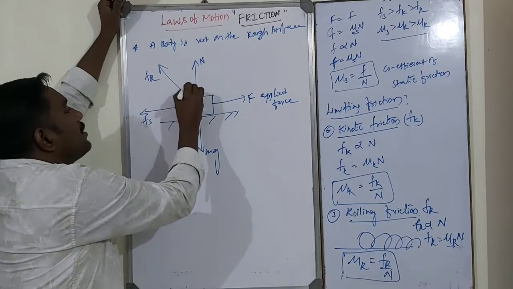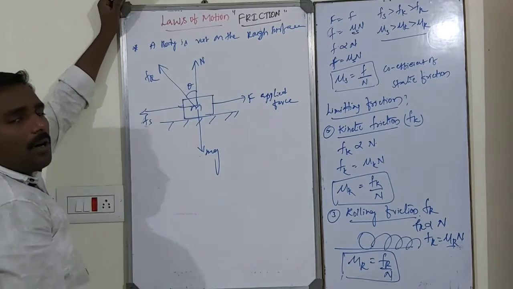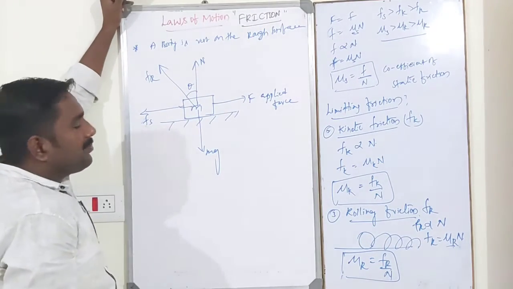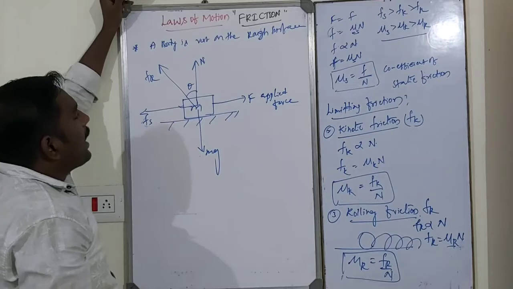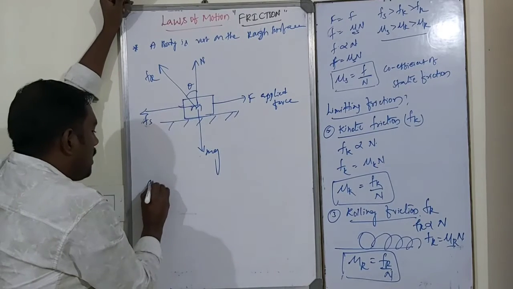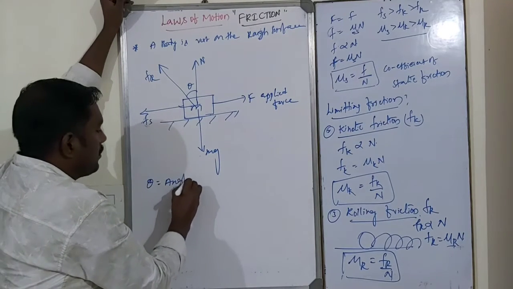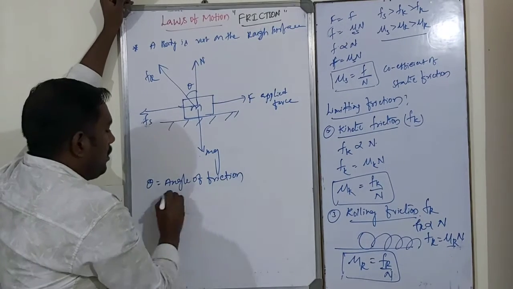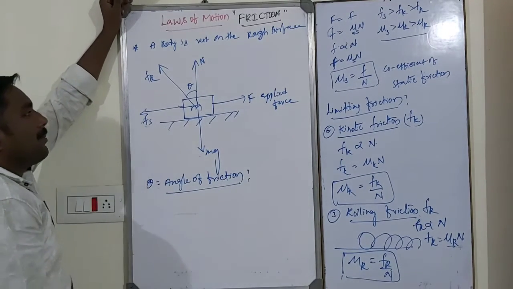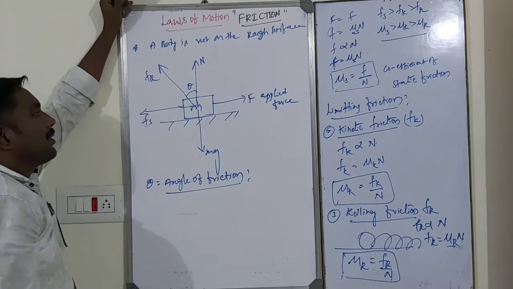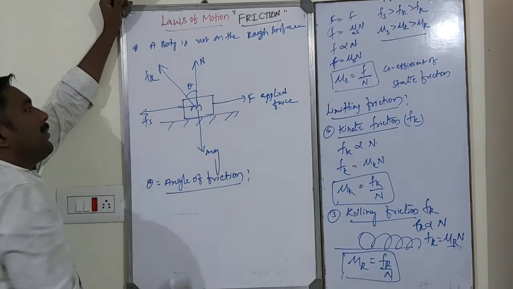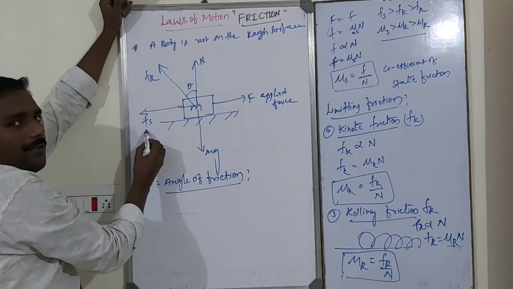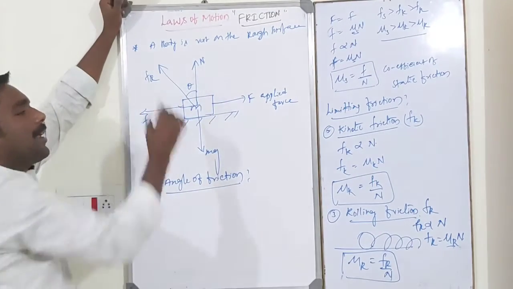Theta is the angle of contact, or angle of friction. Angle of friction means the angle between the resultant of the normal reaction and the frictional force, and the normal reaction.